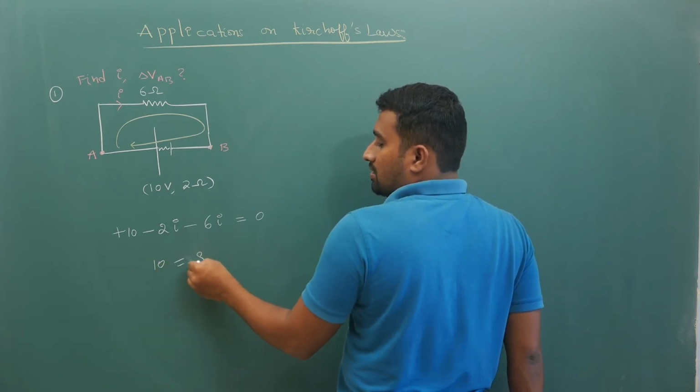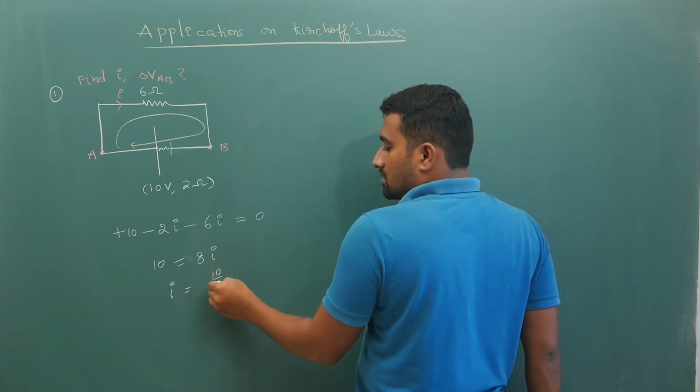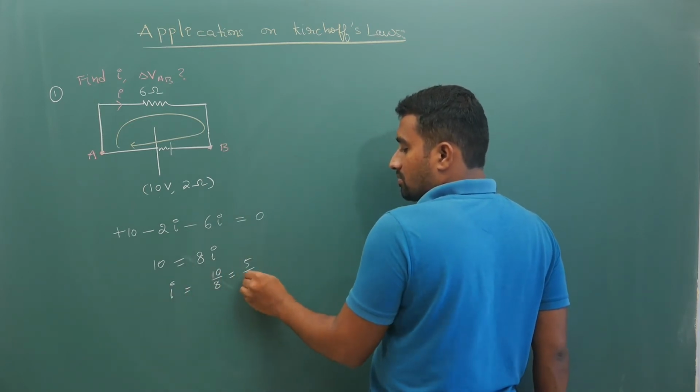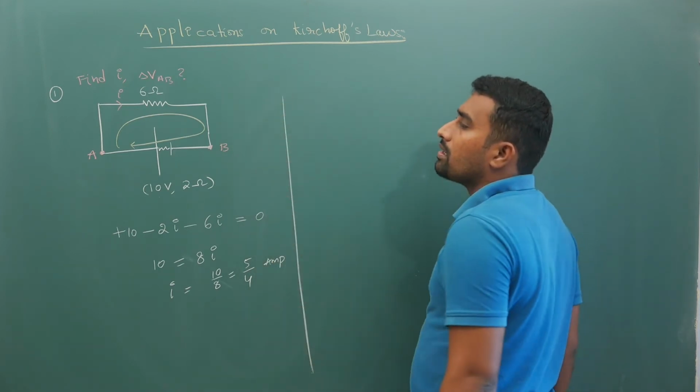That will give you 10 is equal to 6 plus 2, which is 8. So I is 10 by 8, that is equal to 5 by 4 ampere. Okay, so this is going to be your current.